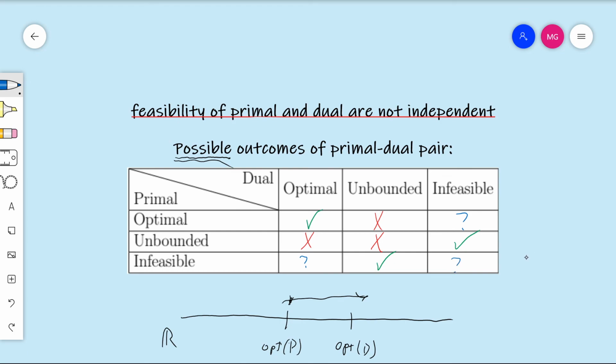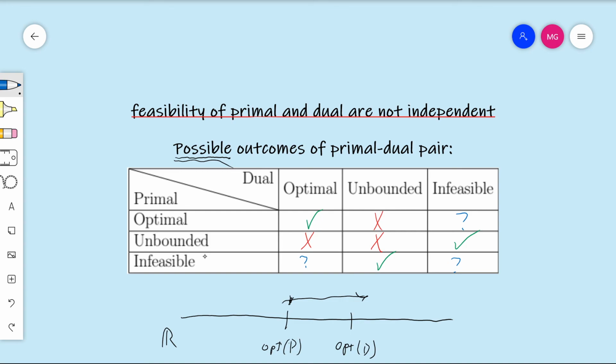So weak duality has just informed us what the possible outcomes of this primal dual pair of feasibility outcomes can be. And we will be able to conclude more information in the future about duality in order to fill in the rest of this chart and to say even more about duality overall. Okay, so this came from weak duality, and we will have lots more to say about it in the future. That's it though for this video.